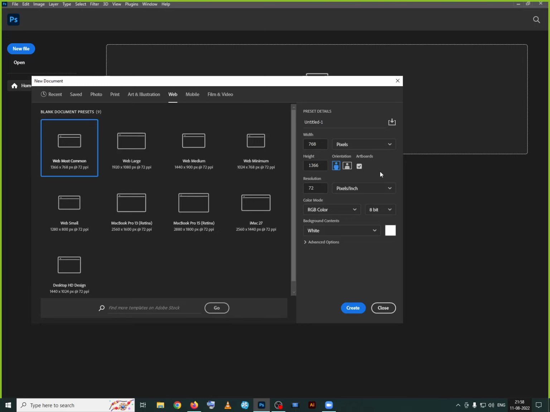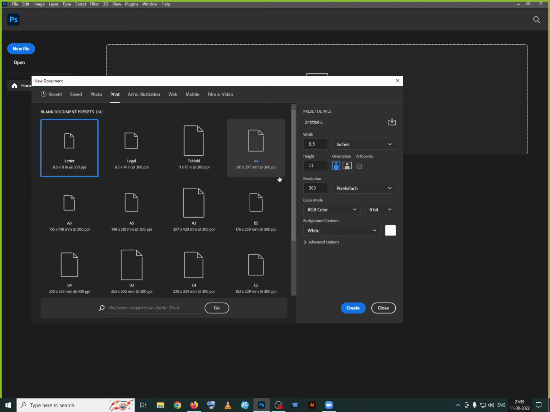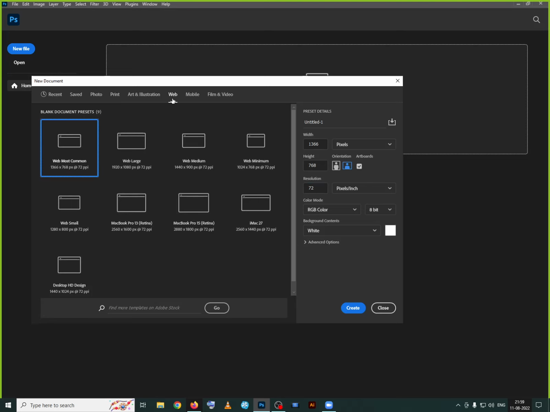Now coming to the next one, that is resolution. Resolution represents your quality. How much better quality you want, you can increase the resolution value. But for a standard screen, it is 72. Similarly, for printing the standard recommended is 300. We don't have to worry, because when you go to print, that value will automatically change to 300, and whenever you come to the screen, it will automatically be defined as 72.